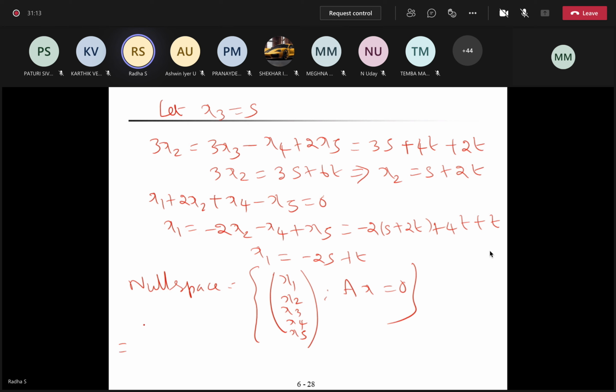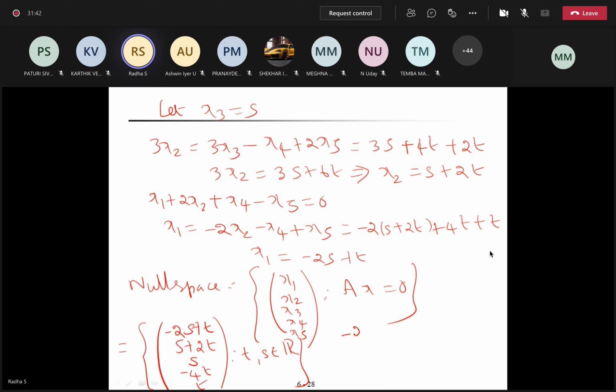Okay, so who will tell that? x1 is what? Minus 2s plus t. x2 is s plus 2t. x3 is s. t, s belong to the reals. So the null space is spanned by, can you spell? Take s outside.